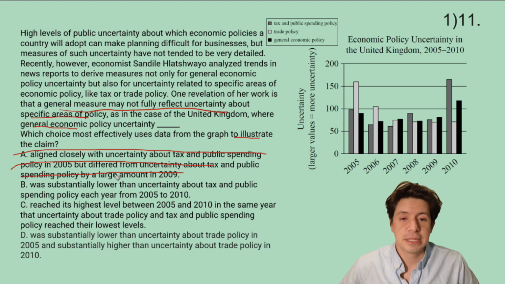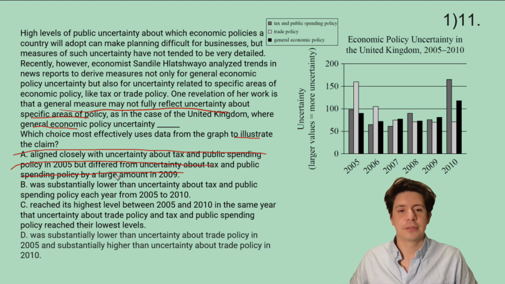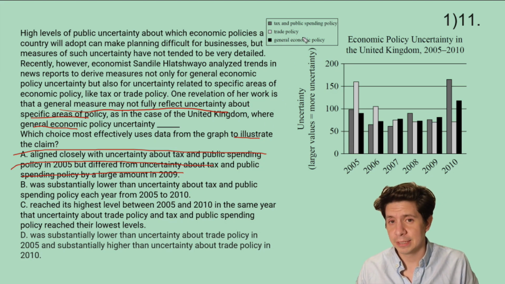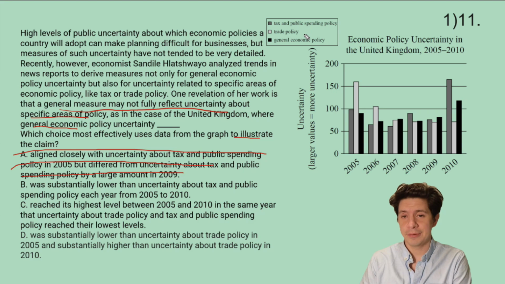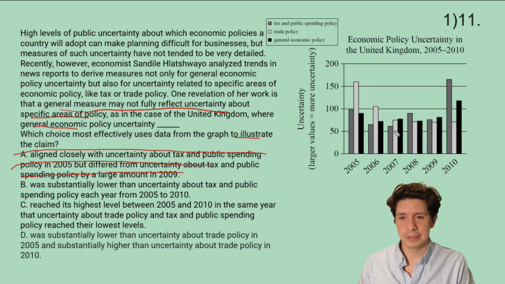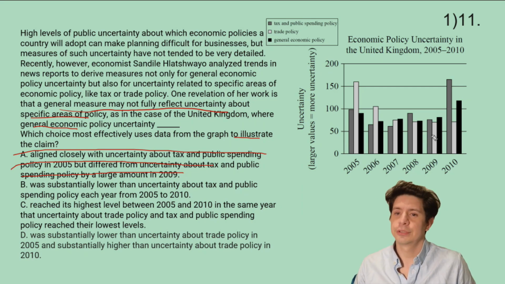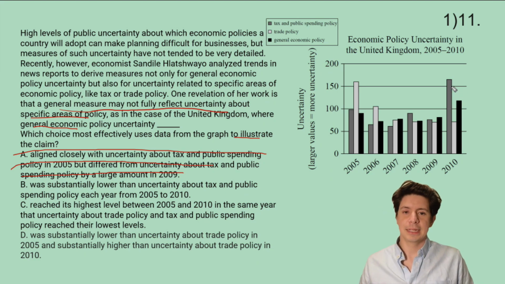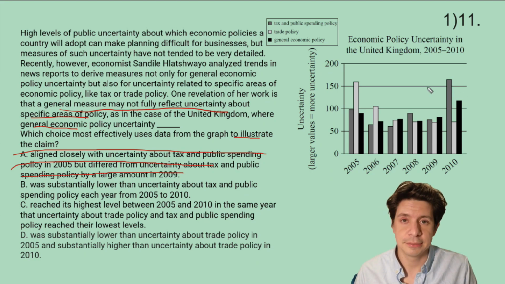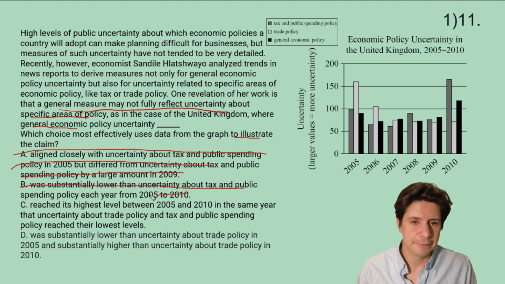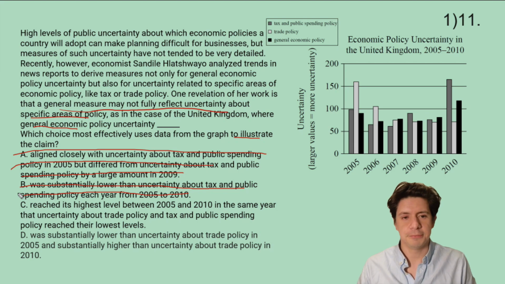B, was substantially lower than uncertainty about tax and public spending policy each year from 2005 to 2010. So tax and public spending is the dark gray, general is the black one, and it is not substantially lower every year. In 2005, they're close. In 2006, it's actually higher, same as in 2007. 2008, it's close. 2009, it's higher. And then 2010 is maybe the one time you could say it's substantially lower than tax and public spending policy uncertainty. So we're going to eliminate B, factually just not correct.